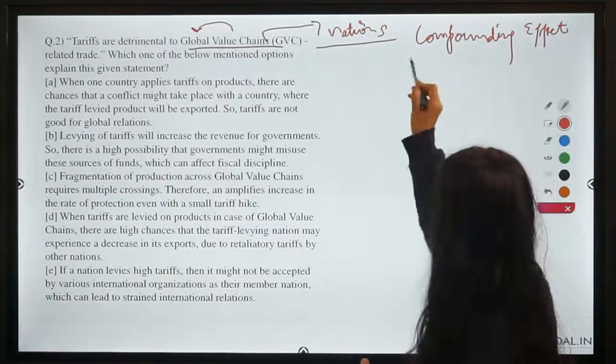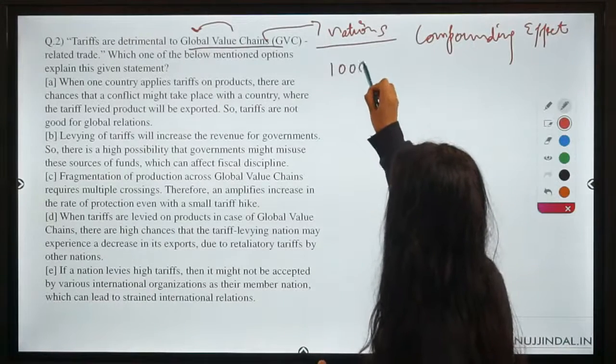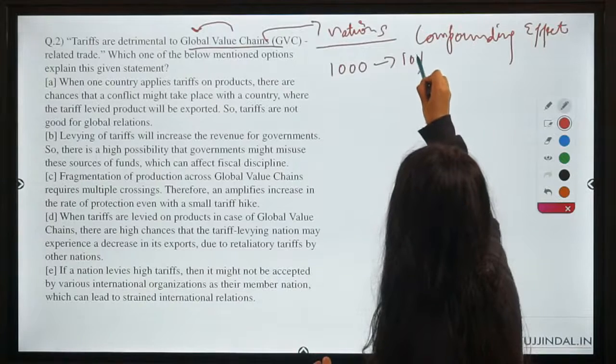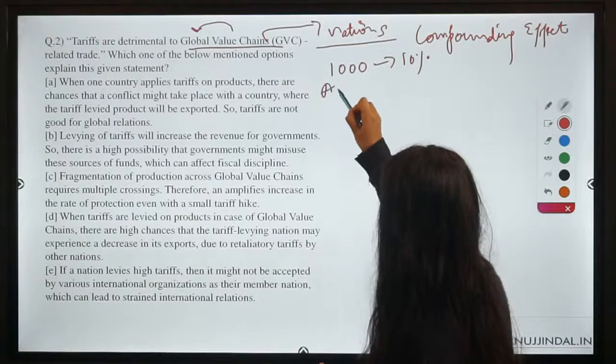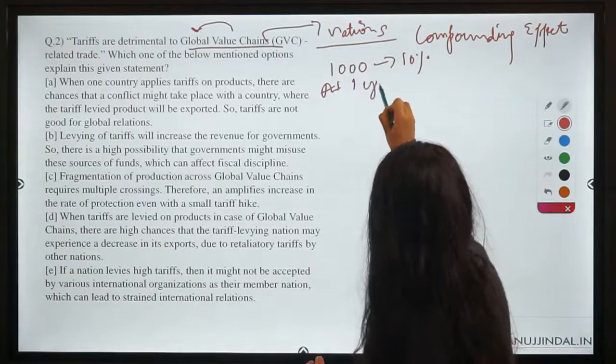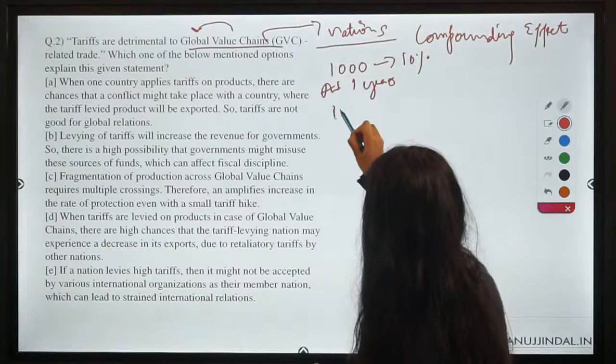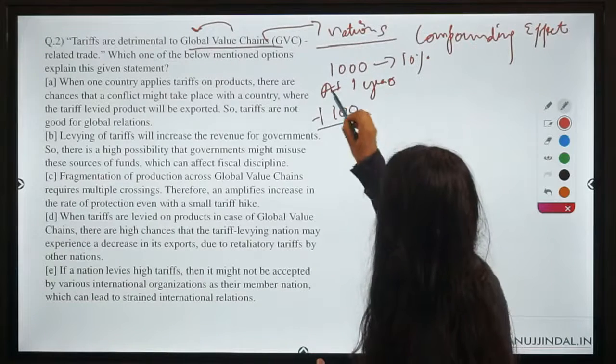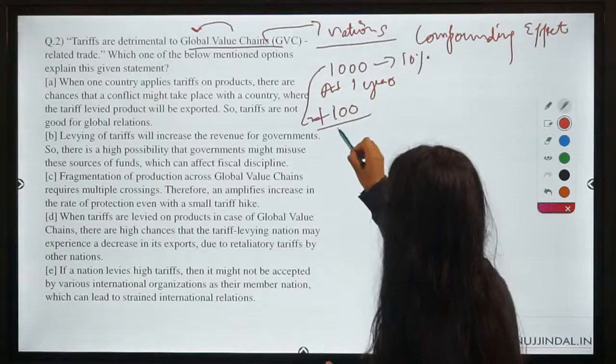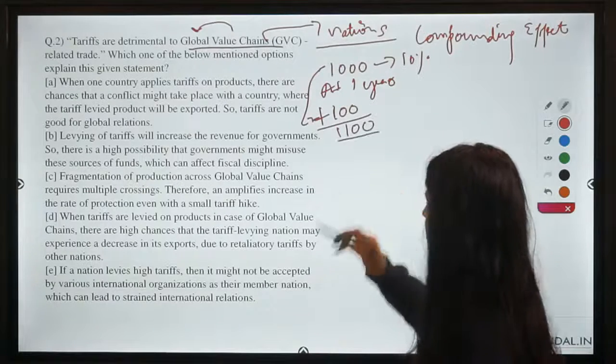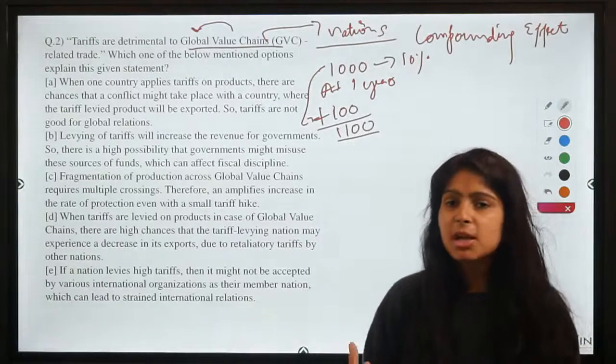So what happens when you deposit ₹1,000 in a bank? Let's say you are getting a 10% interest. So at the end of 1 year, you are going to get ₹100 as interest, and your total deposit will become 1,100, right? So now in the next year, what will happen?